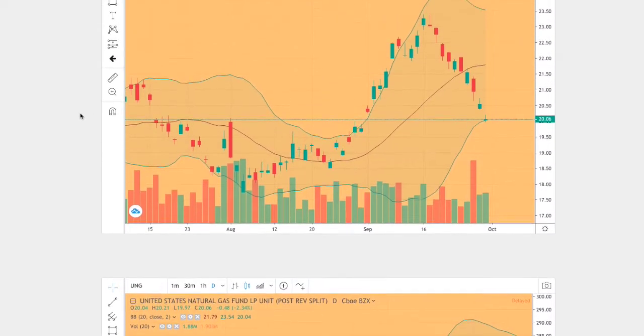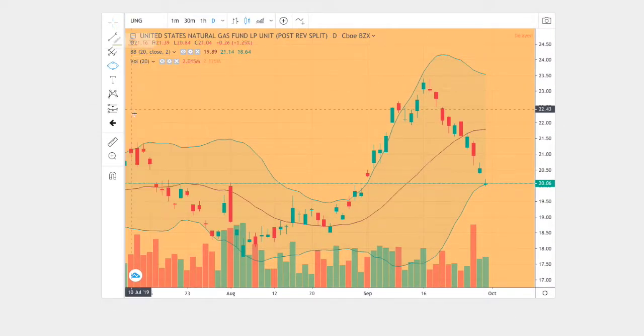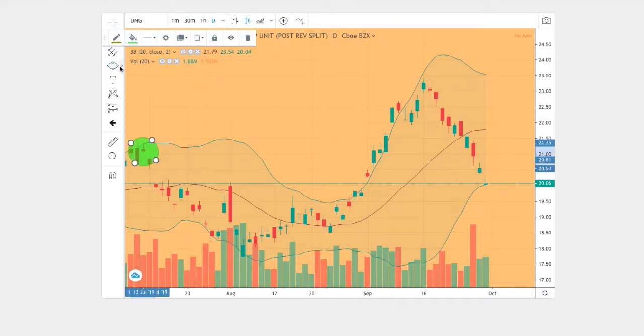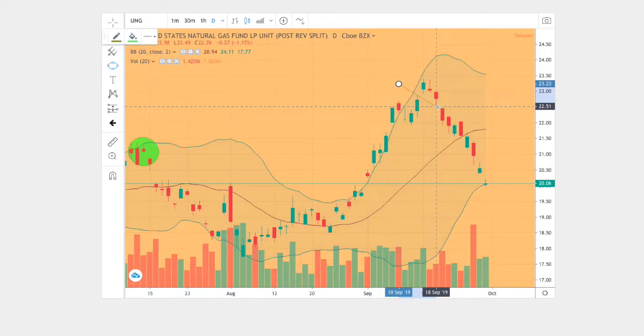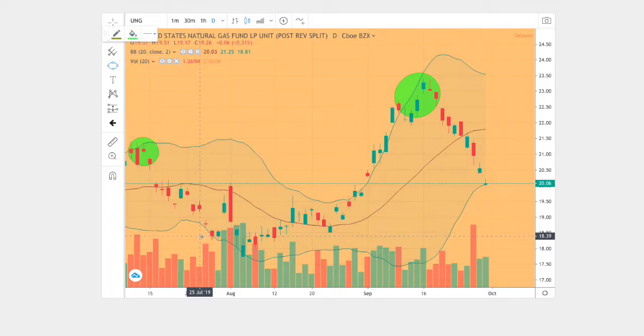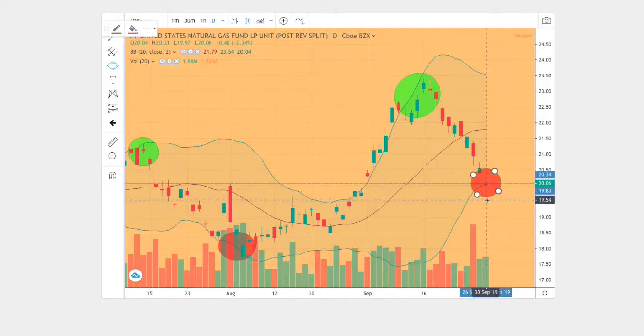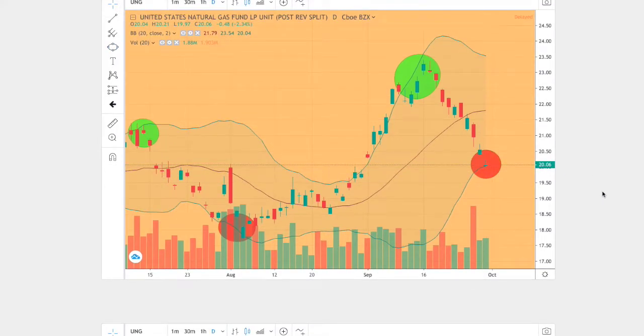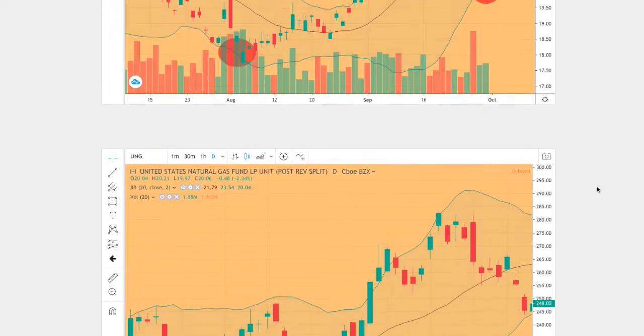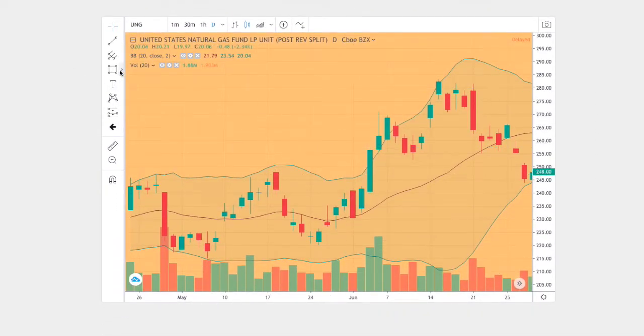Let me point out why these two charts are similar. In the beginning, we started off touching the upper Bollinger Band. So let's mark all the instances where it touches the upper Bollinger Band. We have those two, and then let's mark where it touches the bottom Bollinger Band. We have one right there. And next, let's mark where it proceeded to touch the bottom Bollinger Band as well. And we have those 4 instances.